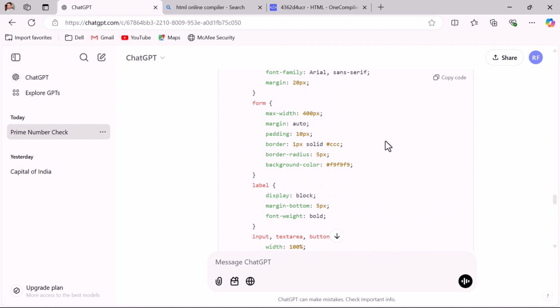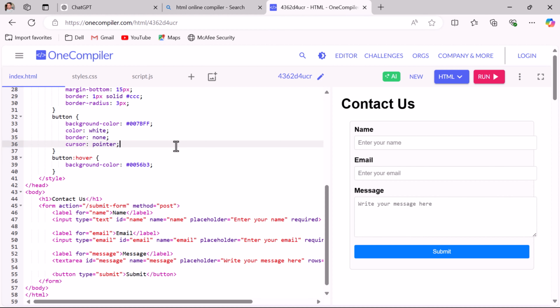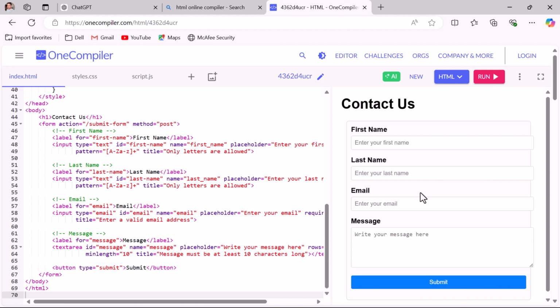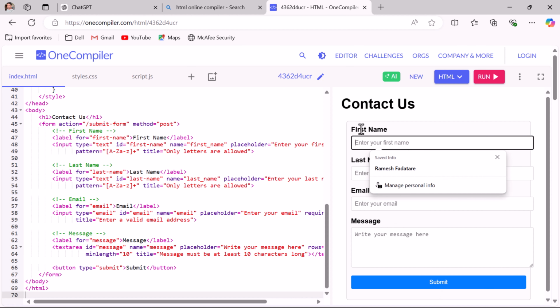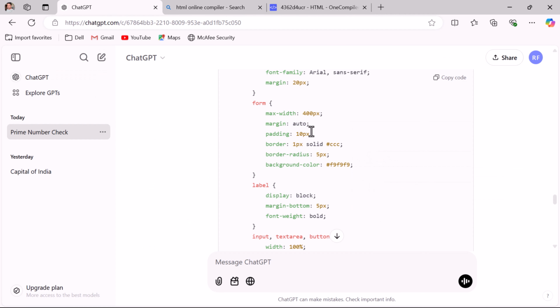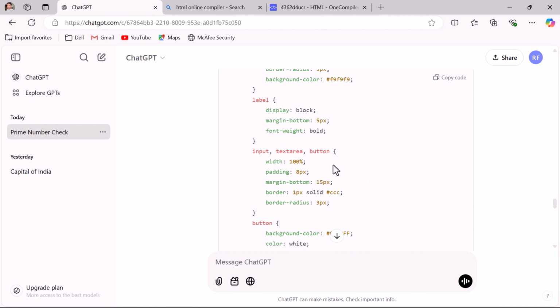Next, in order to test this, just copy the code, go to the online compiler, paste it over here and run the code. And here you can see the HTML form, first name, last name, email, message. And you can see the validations as well. Okay, so this is how we can use ChatGPT to generate the code for web development.